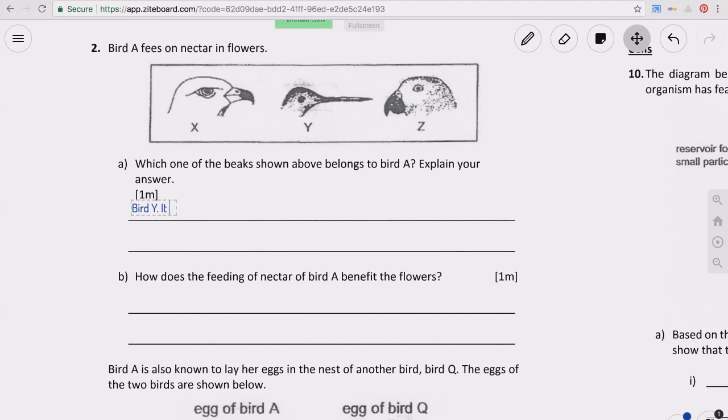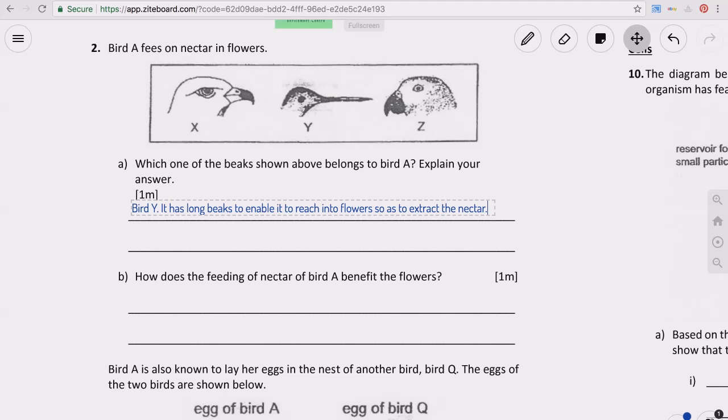Okay, it has long beaks to enable it to reach into flowers so as to extract the nectar.